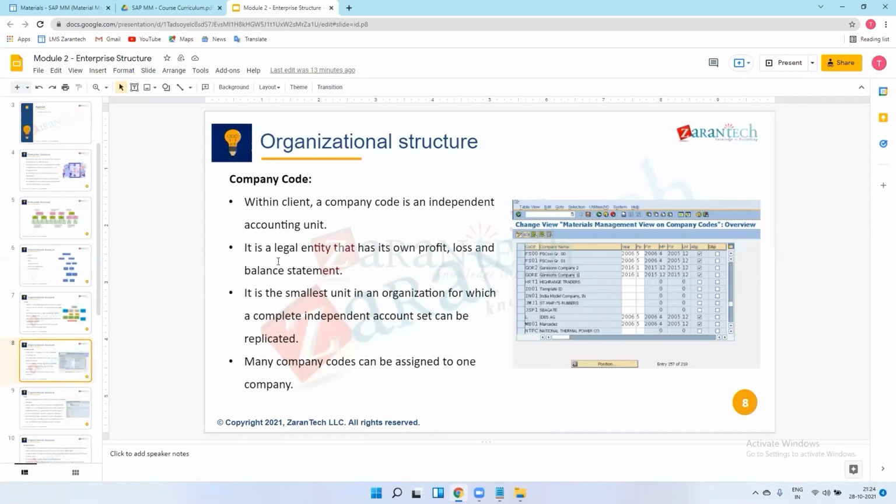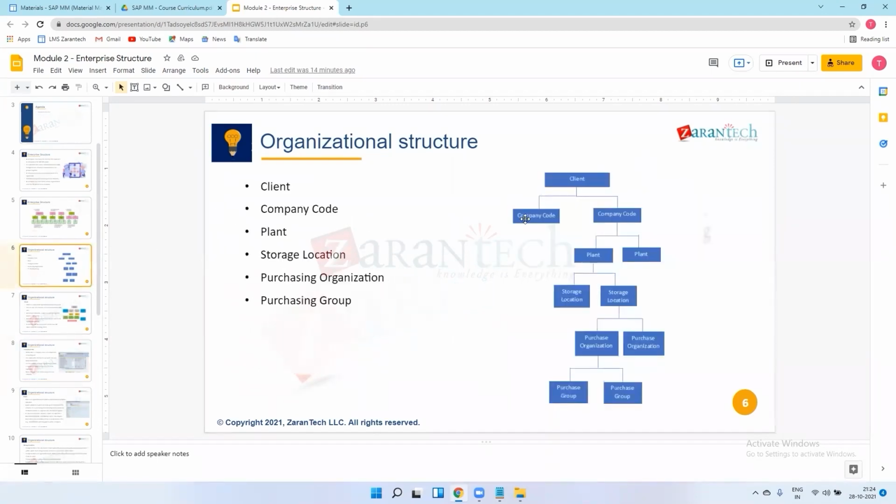Okay. So it is a legal entity that has its own profit, loss, and balance statement. Means this purchasing organization will procure for this company code, and this company code has its loss statements.